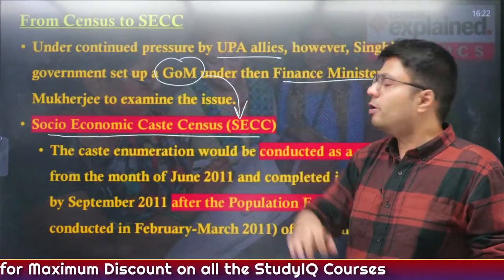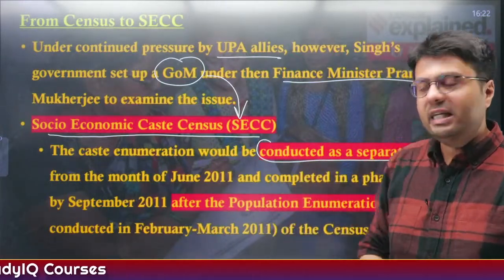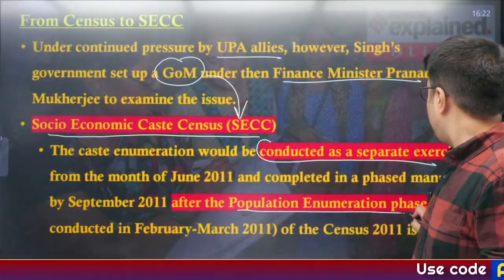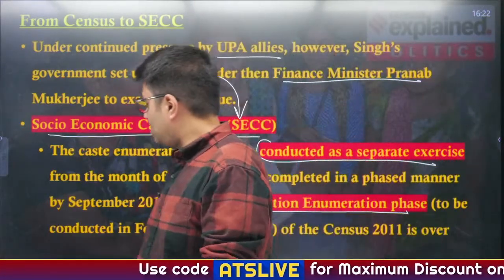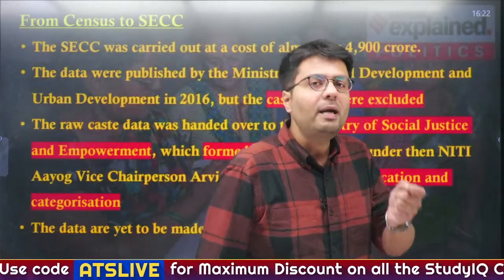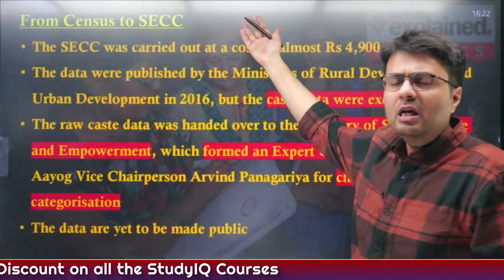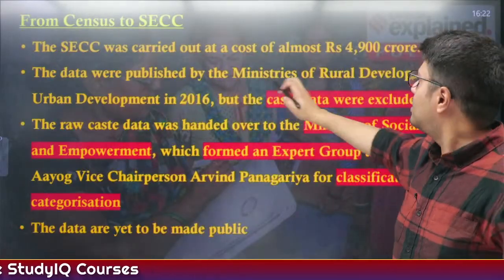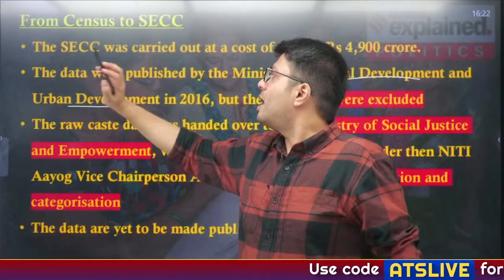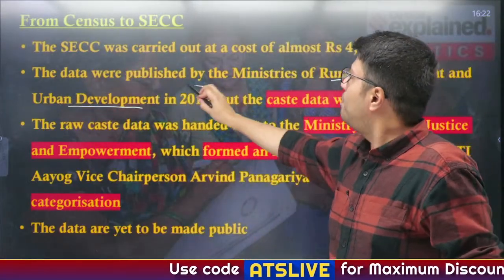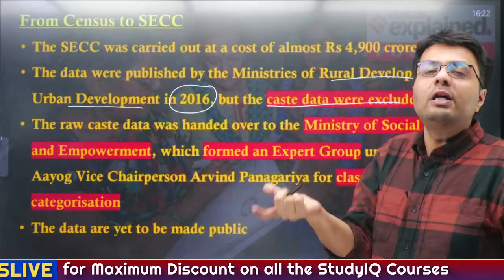And in this socio-economic caste census, which was conducted as a separate exercise after the 2011 census, the population enumeration and their caste was done. So this was the first instance in independent India when we asked people for their caste based data. Now this was carried out in both rural and urban areas. In rural areas, this was conducted by the Ministry of Rural Development, and in urban areas, it was conducted by the Ministry of Urban Development. And this data was published in 2016, but the caste based data was excluded so as not to divide our society.